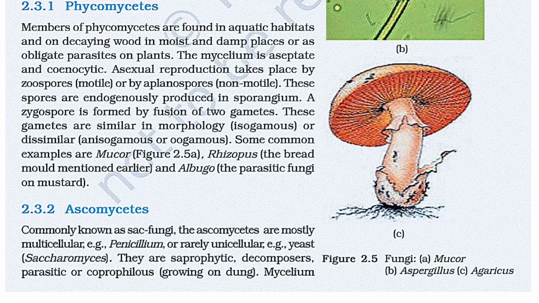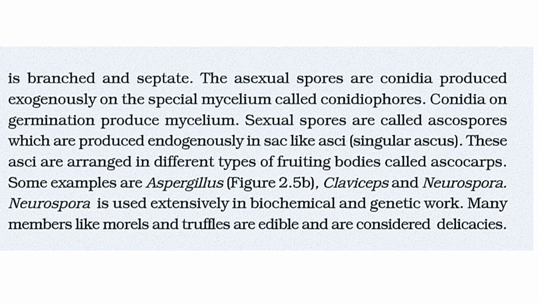The next type is ascomycetes, commonly known as sac fungi. The ascomycetes are mostly multicellular like Penicillium, or rarely unicellular, for example yeast, that is Saccharomyces. They are saprophytic, decomposers, parasitic or coprophilous, meaning growing on dung. The mycelium is branched and septate. The asexual spores are conidia produced exogenously on the special mycelium called conidiophores. Conidia on germination produce mycelium.